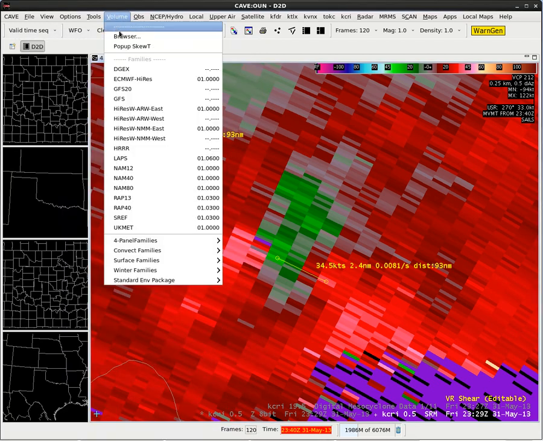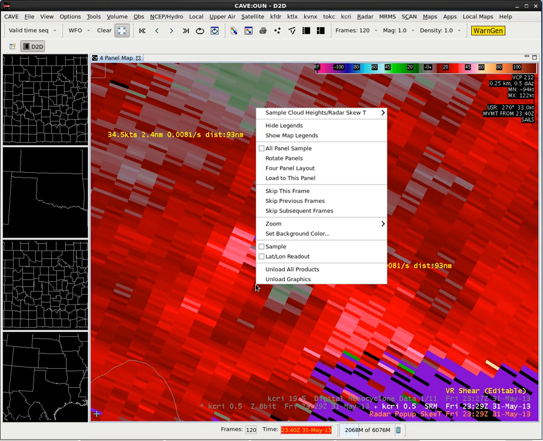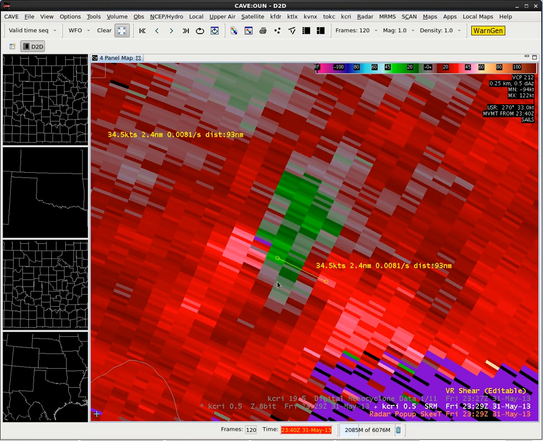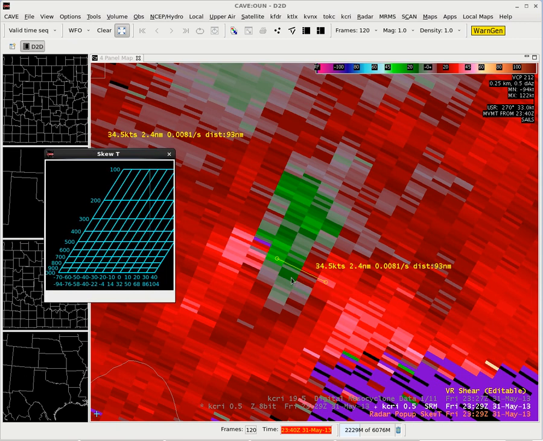If we want to load the pop-up skew T, go into the Volume menu and click pop-up skew T. Then we'll right click on the background, and under the sample cloud heights, we'll change this to wrap. So if we go ahead and sample out this display, then I'll bring this into my cave here.